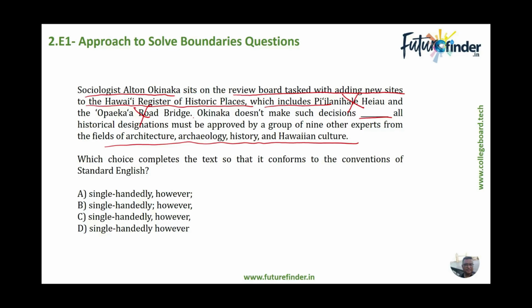So the first part says Okinaka doesn't make such decisions single-handedly. Definitely an independent clause. And the second part says all historical designations must be approved by a group of 9 other experts from the fields of architecture, archaeology, history, and Hawaiian culture. Again, an independent clause. A full stop could be put here, a full stop could be put here.